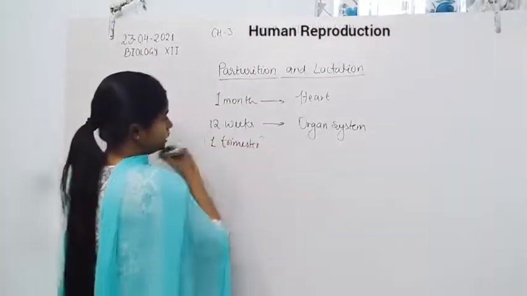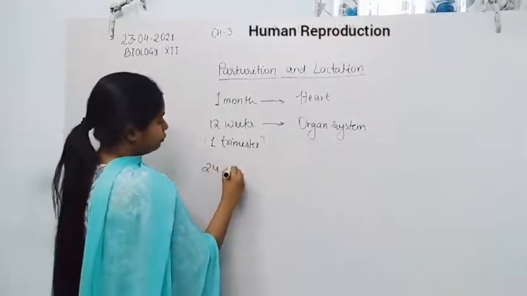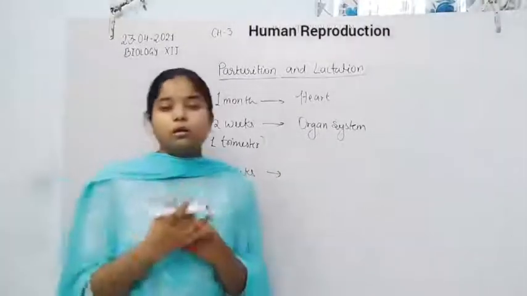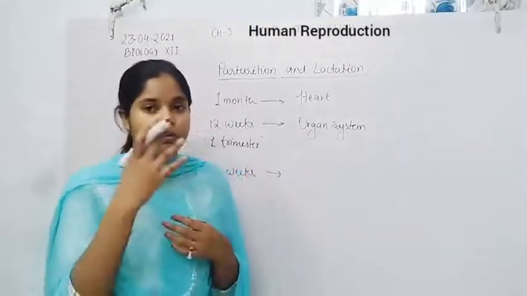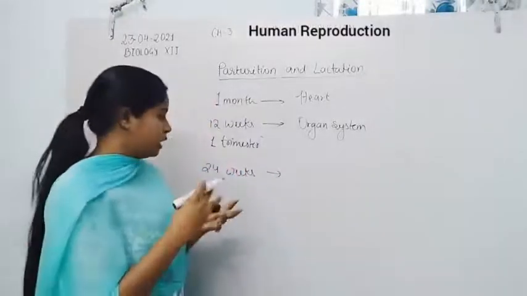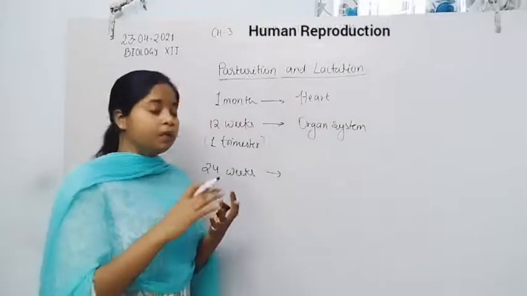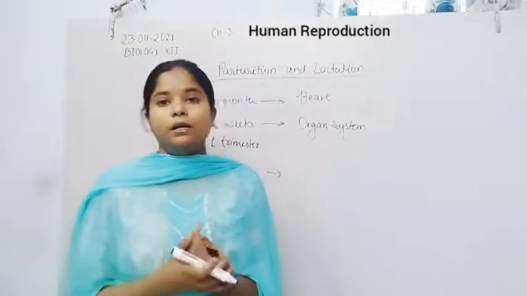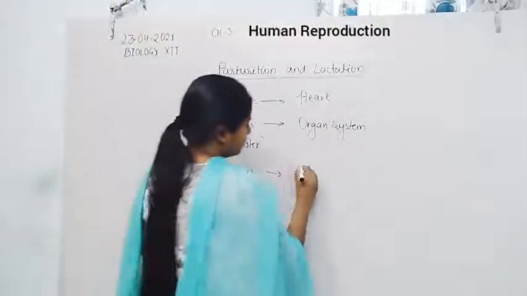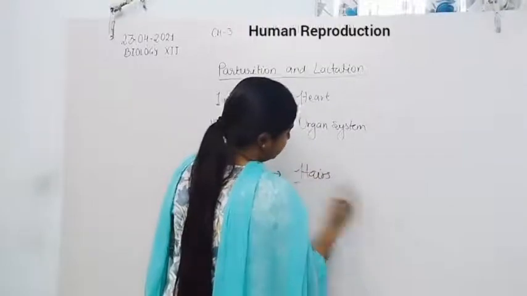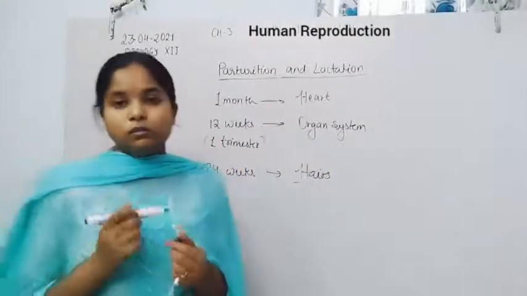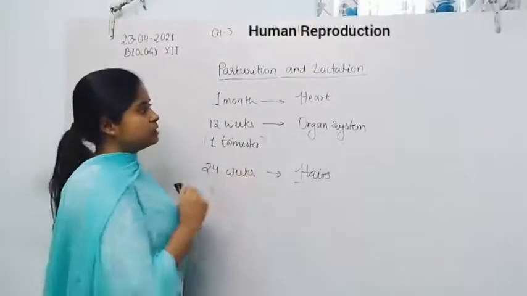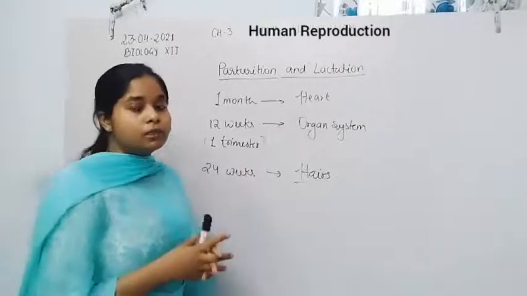And about 24 weeks around, hairs on the head also appear, and the body is covered by fine hair. So finally the fetus becomes well developed inside the uterus.